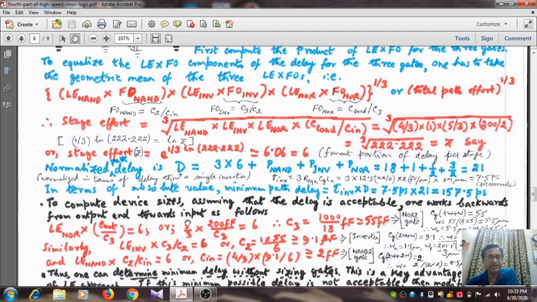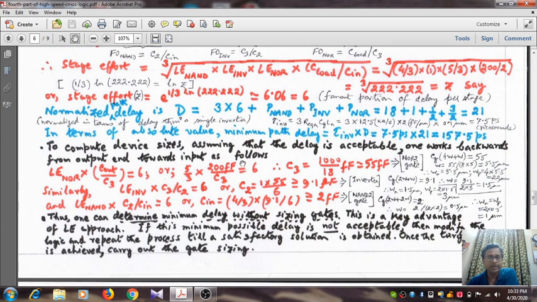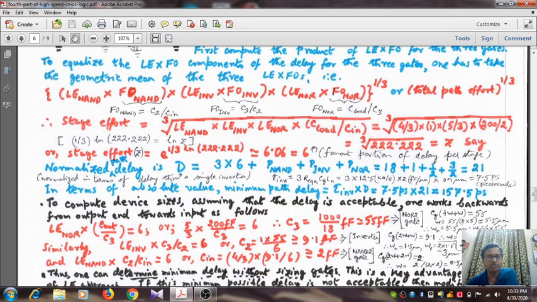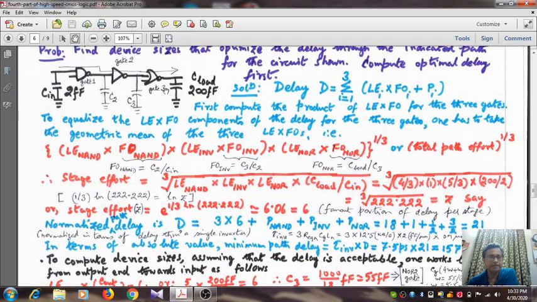Now you compute the device sizes. What you do, assume we go from the output side. Assume that the delay is acceptable, that means we are happy with this delay. We work backwards from the output, that means we work from here. What do you get? The product of the fan out factor 200 by C3 multiplied by the logical effort of this NOR gate is equal to 6.